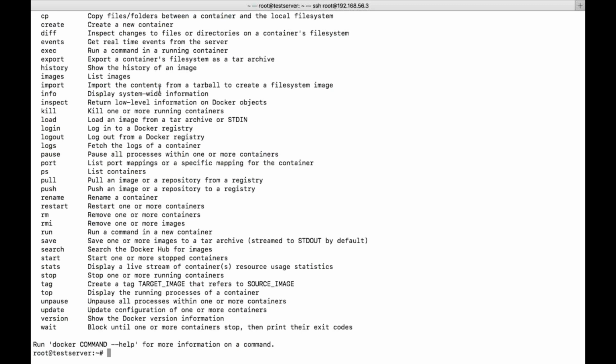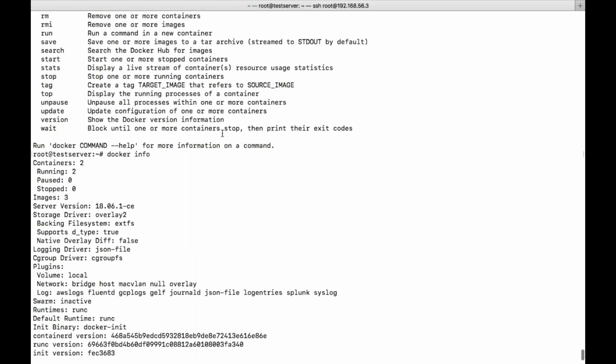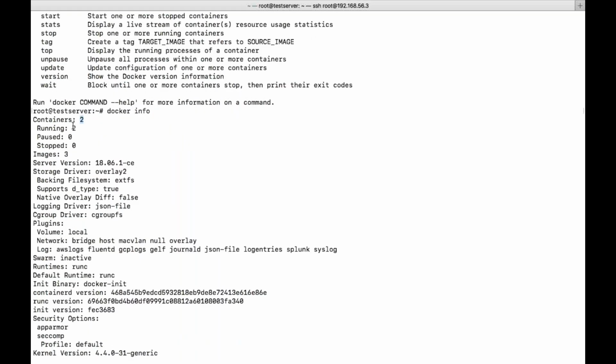If you want to list all the images, obviously we use the images command. Import we have already seen. Info I've already shown you. Docker info will give you the complete details of your Docker. How many containers we have created till now? 2. How many are running? 2. Paused are 0, stopped are 0. Images are 3. Server version in the sense, what is the Docker version? What kind of storage driver you are using? Everything is listed here.